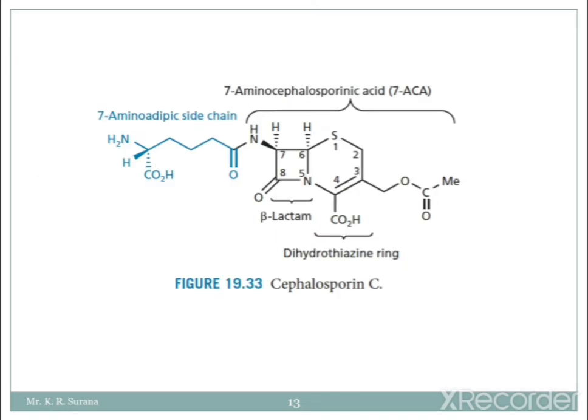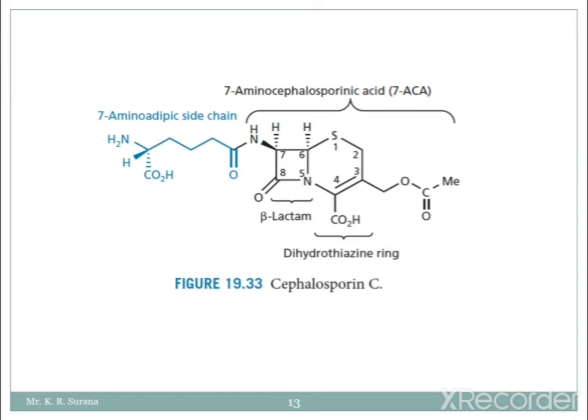Here the structure of cephalosporin C has been given. You can see the 7-aminoadipic side chain, then 7-aminocephalosporanic acid, which we can call the main nucleus, 7-ACA. The beta lactam ring will be there, and the dihydrothiazine ring will be there.